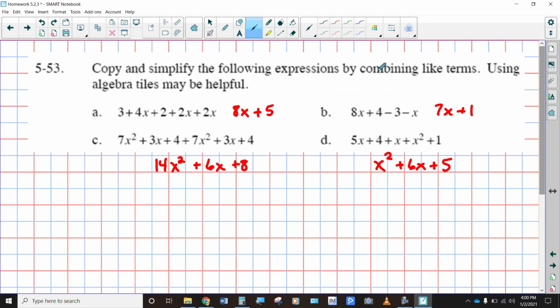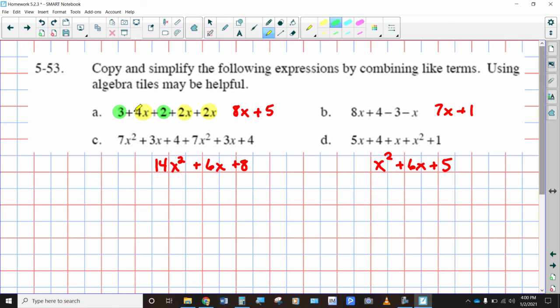All right, and now we're going to combine like terms. So combining like terms, if you recall from last chapter, we're going to find all the terms that have the same variable raised to the same power, and we're going to add their coefficients together. If there is no variable, then we're just going to add the numbers together. So I'm going to go ahead and highlight all the terms that have the exact same variable parts and the same constant parts. So here you got 4 x's, put them together with 2 x's to make 6 x's, 7, a total of 8 x's here, and 3 and 2 makes 5.